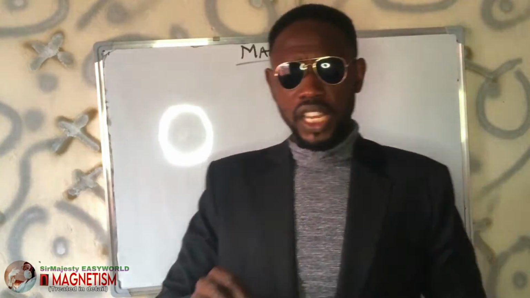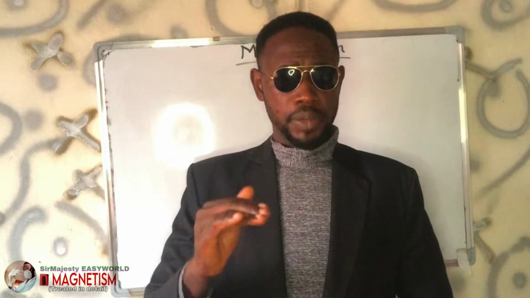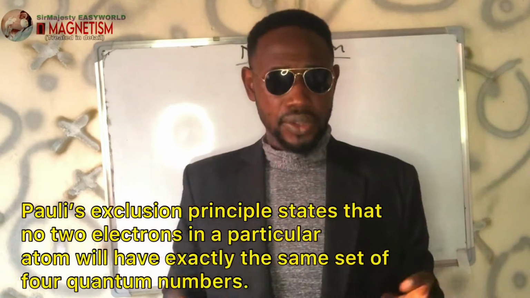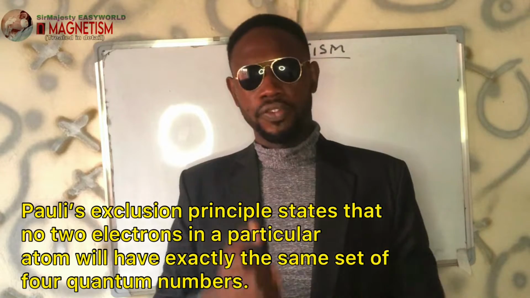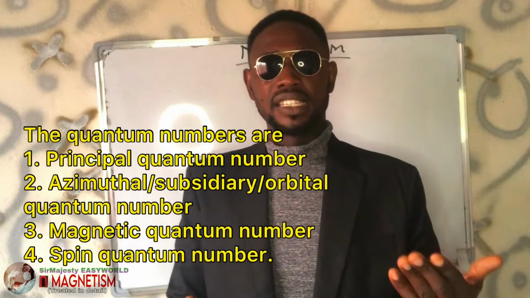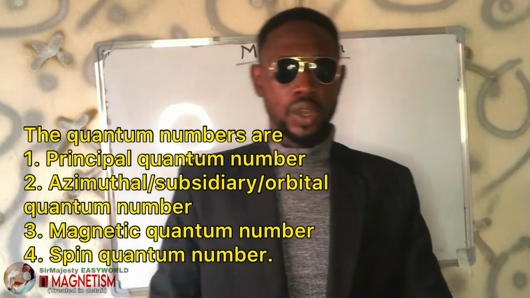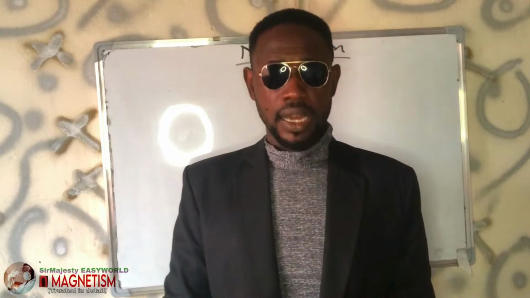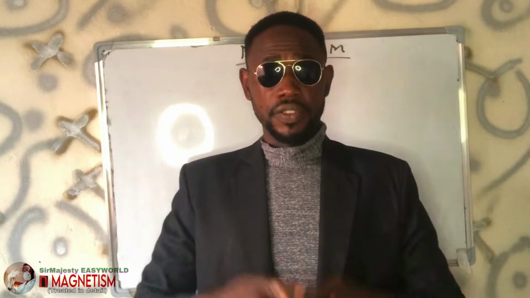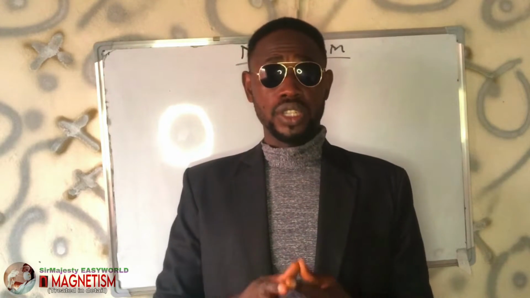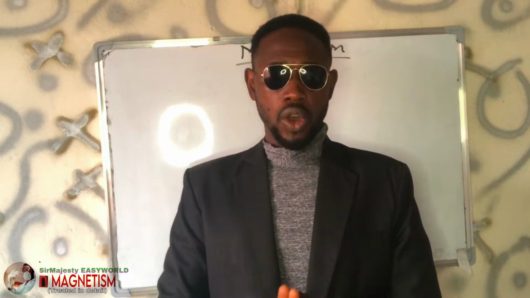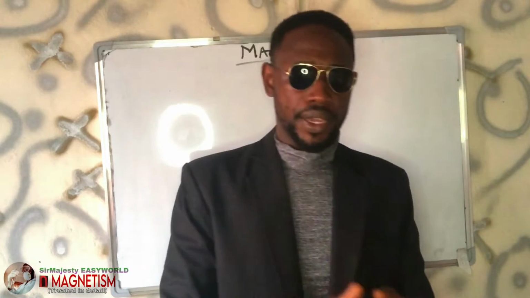So now, I will state Pauli's exclusion principle. Remember, Pauli's exclusion principle told us that no two electrons in an atom will exhibit the same set of 4 quantum numbers. At most they can have the same set of 3 out of the 4, but differ in their last quantum number, which is the spin quantum number. An orbital is a region or a space within an atom where an electron is likely to be found, and a given orbital has the ability to contain only 2 electrons. But today we are focused on such orbitals, whether they have paired or unpaired electrons.